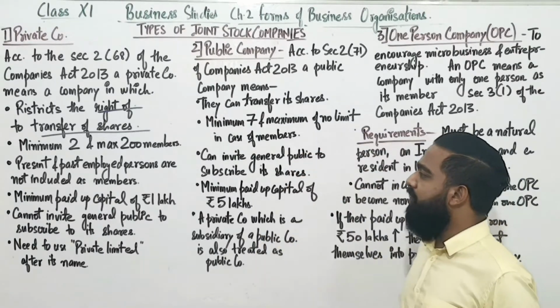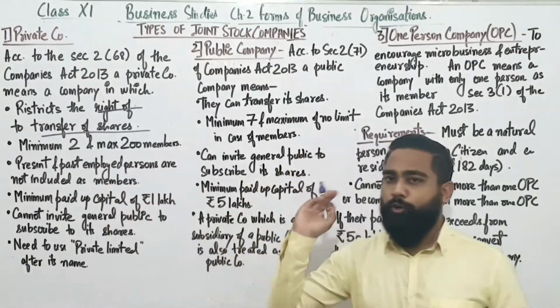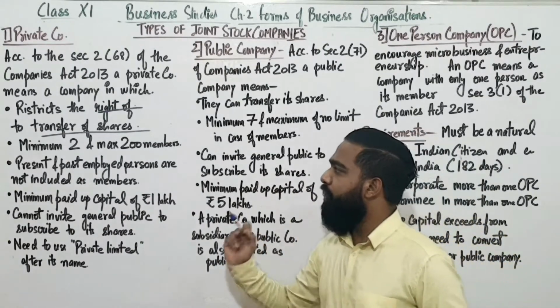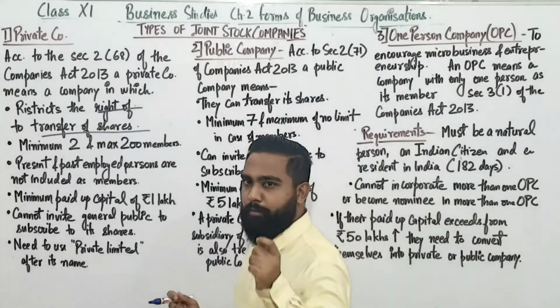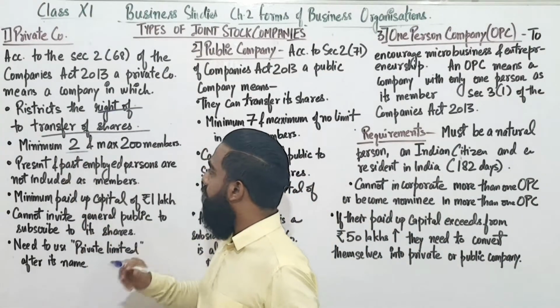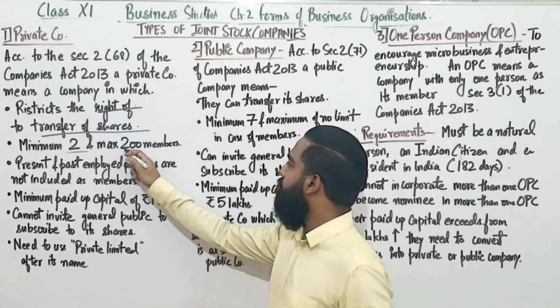The second one is a minimum of 2 members and a maximum of 200 members. To start a company, you can start with a minimum of 2 members, and there is a limit of 200 members.